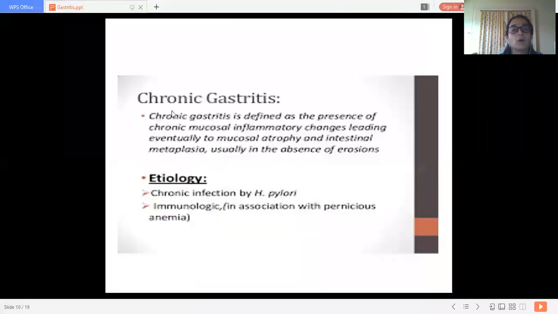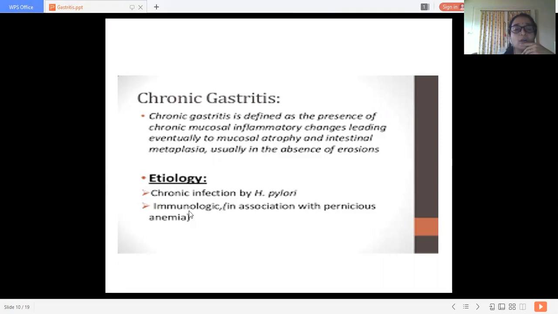Now, chronic gastritis. Chronic gastritis is defined as the presence of chronic mucosal inflammatory changes leading eventually to mucosal atrophy and intestinal metaplasia. So in chronic gastritis, the mucosal atrophy is associated with intestinal metaplasia, usually in the absence of erosions.